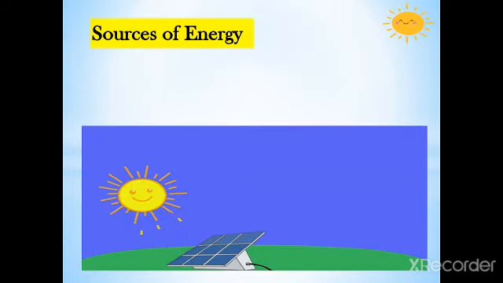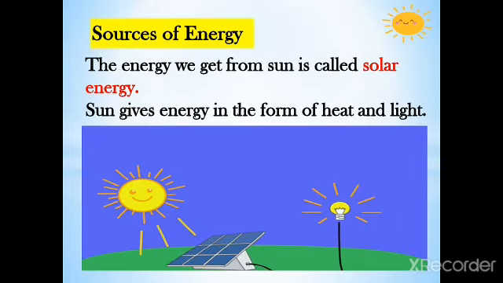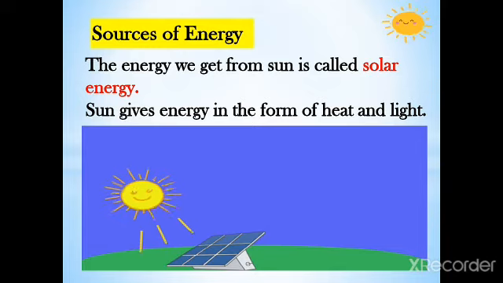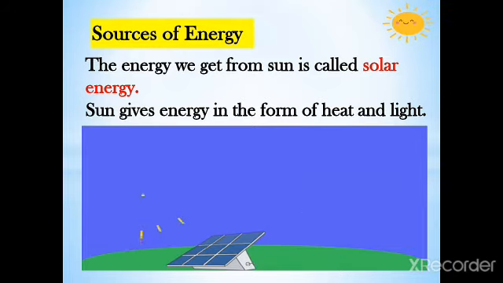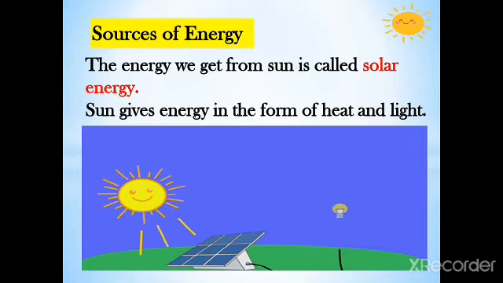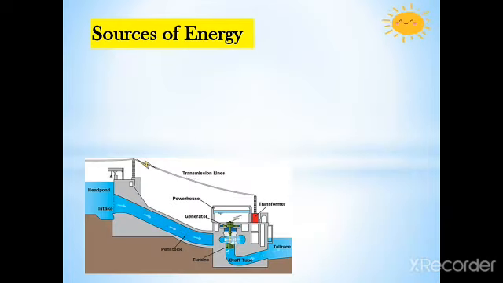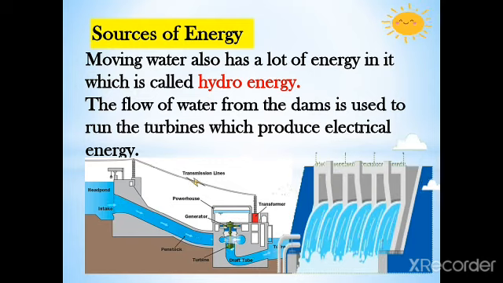Sources of energy. The energy we get from the sun is called solar energy. The sun gives energy in the form of heat and light. Moving water also has a lot of energy in it, which is called hydro energy. The flow of water from dams is used to run the turbines which produce electrical energy.